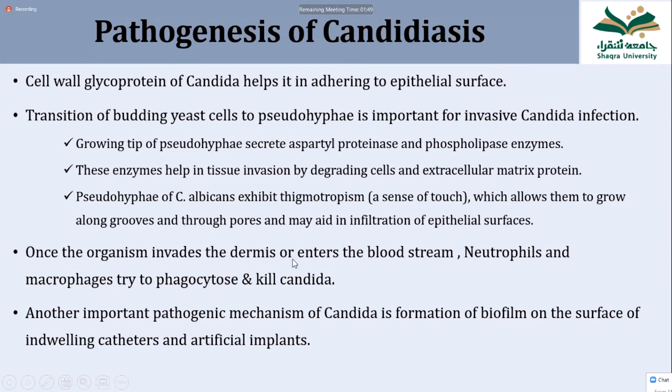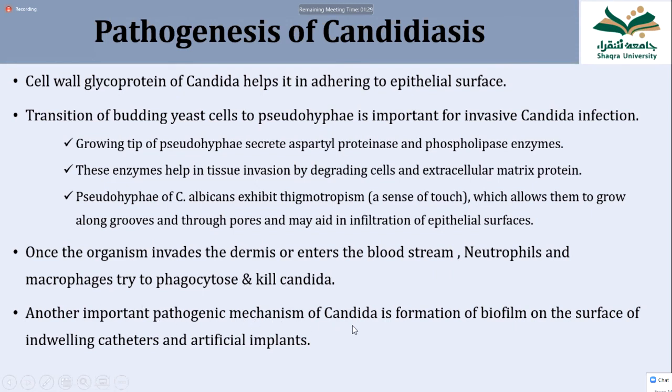But once the organism invades inside the tissues, the neutrophils and phagocytes can easily kill the Candida in a normal person. But when the immunity is very, very low, the Candida will not be killed and can cause invasive infection.